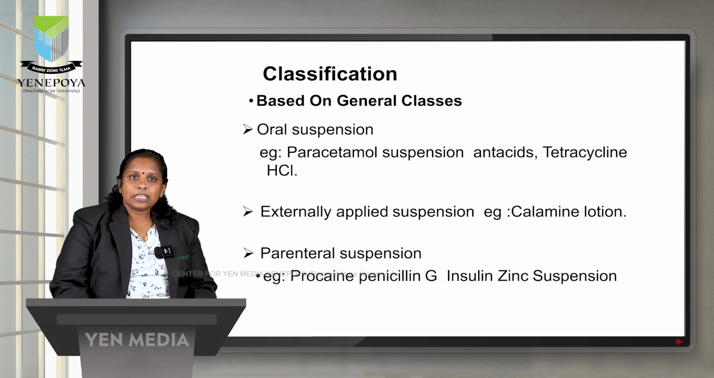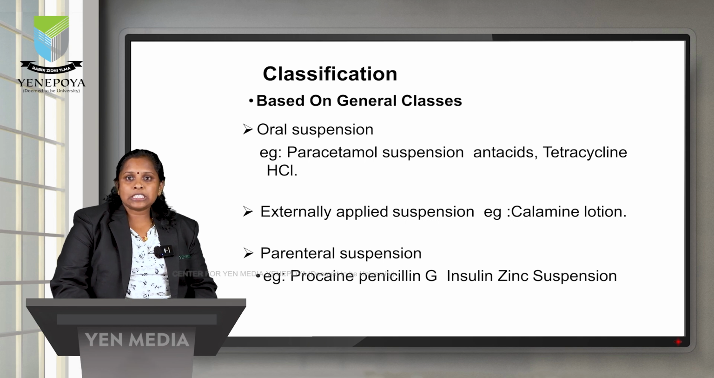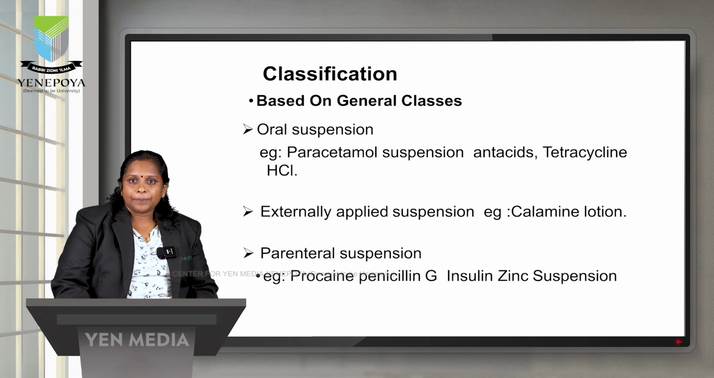The next type of general use is the externally applied suspension. The best example of an externally applied suspension is calamine lotion. Calamine lotion is an antiseptic lotion, or it is also used as an anti-infective lotion. They are applied externally. So this formulation also belongs to the suspension class.